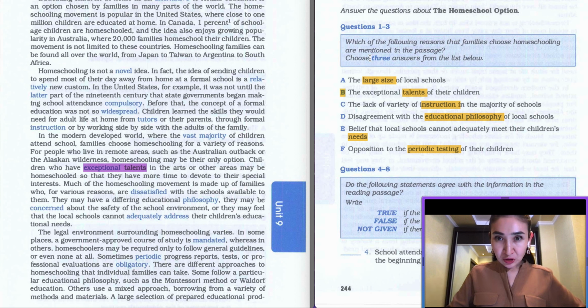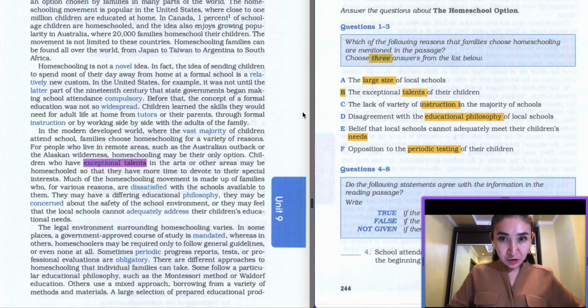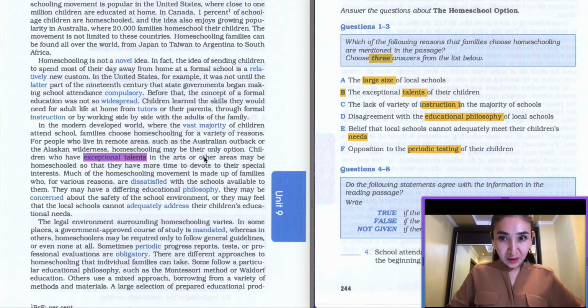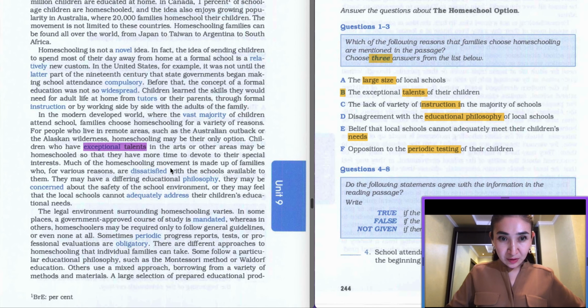So we have to choose 3 answers. I'm going to highlight it and then we'll go further. So logically we don't have a large size, right? So we have to further focus on the remaining keywords, ignoring the first one, and we try to find information about the following keywords. And below we have educational philosophy.